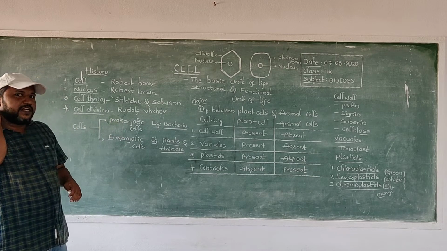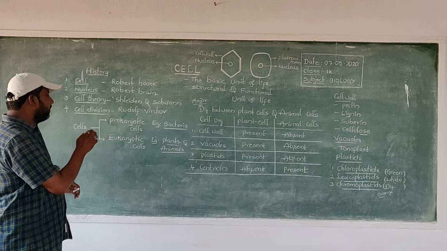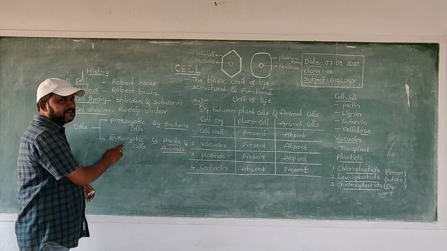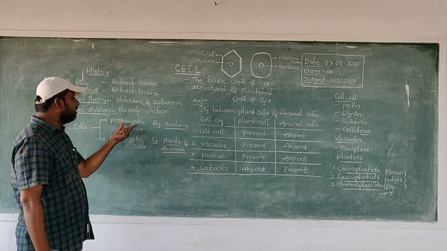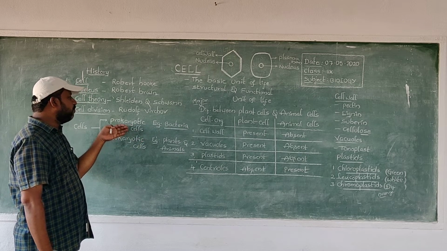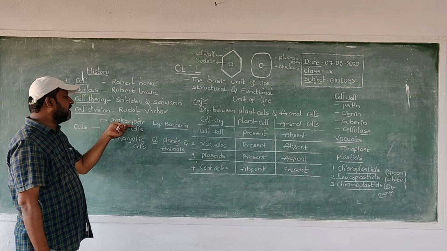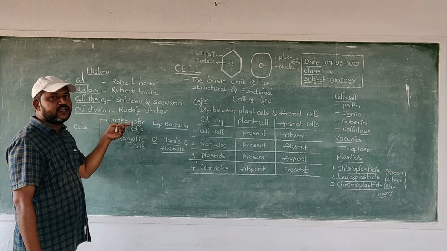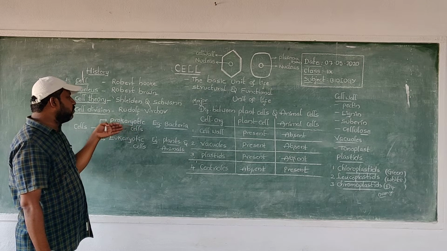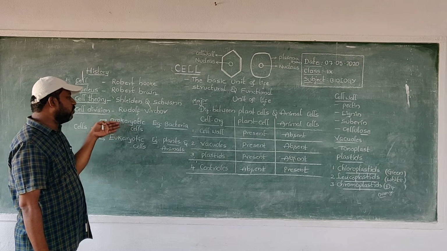Generally, cells are classified into two types based on the nuclear membrane: prokaryotic cells and eukaryotic cells. Prokaryotic cells. Pro means before. The term karyo means nucleus. Prokaryotic means pre-nuclear cells.